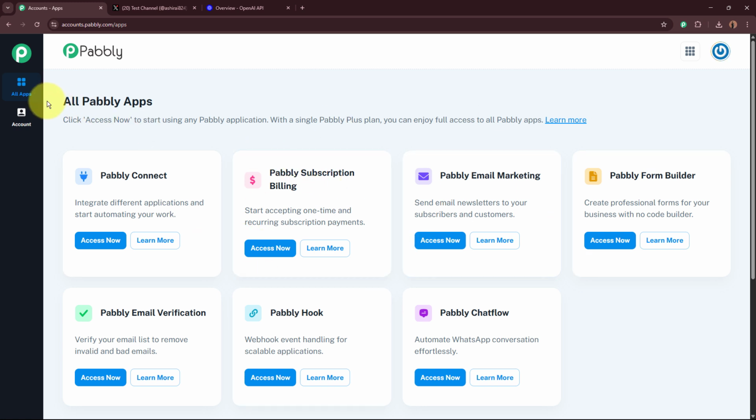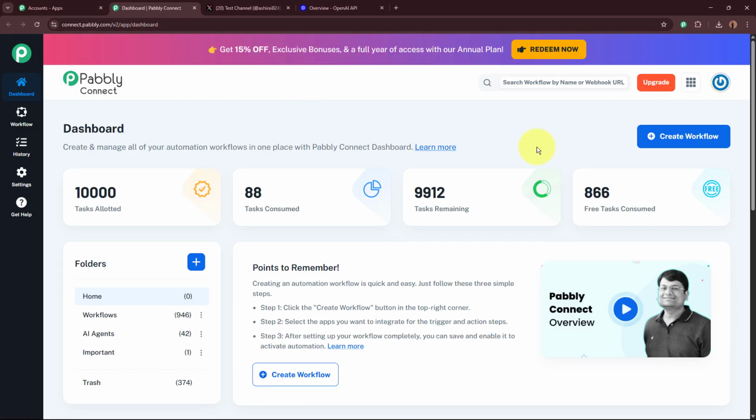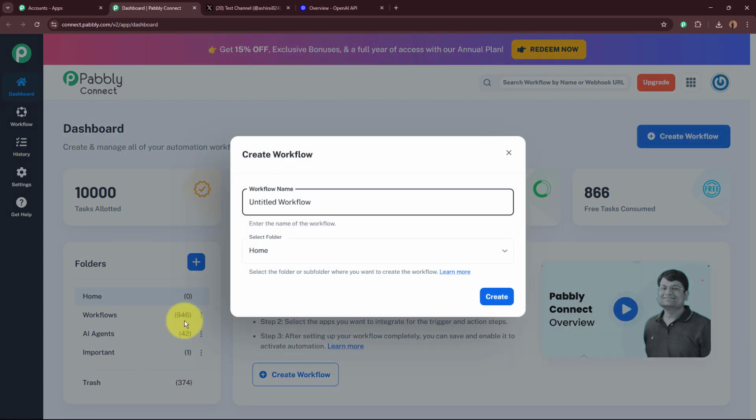After signing in, you can see the All Pabbly apps window in front of you, in which you can see all the products that Pabbly provides, from which we are going to select Pabbly Connect by clicking on this Access Now button right over here. Then Pabbly Connect's dashboard is going to appear in front of you. And in order to start an automation process in Pabbly Connect, we need to create a workflow. For that, click on this top right corner button right here that says Create Workflow.